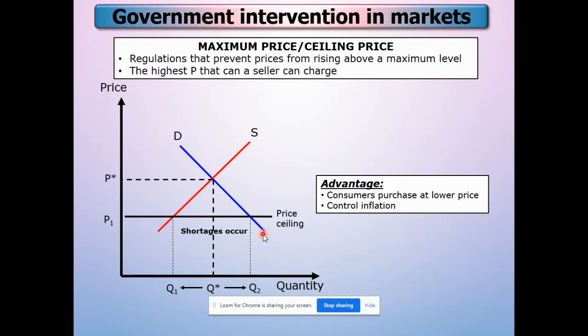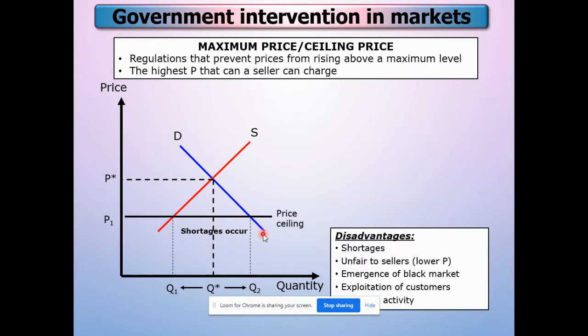Okay, so there are advantages: consumers will be charged at a lower price, and it can be used to control inflation. But there are also disadvantages, which are shortage. Shortage will happen, unfair to the seller. So the emergence of a black market will happen. Pasaran gelap lah. So some sellers will receive payment from the buyer, maybe above the ceiling price.